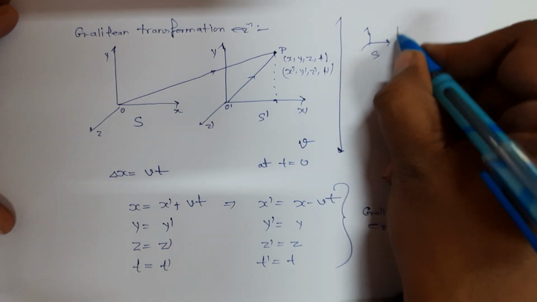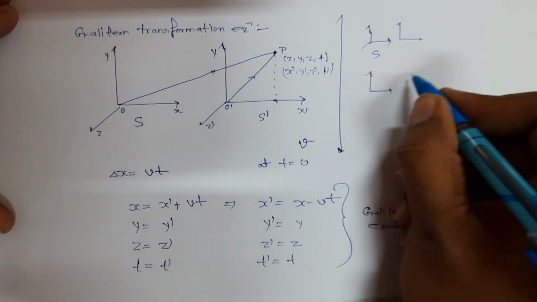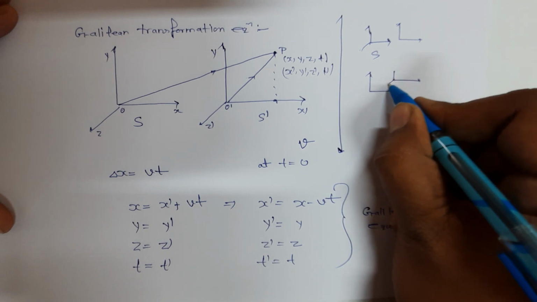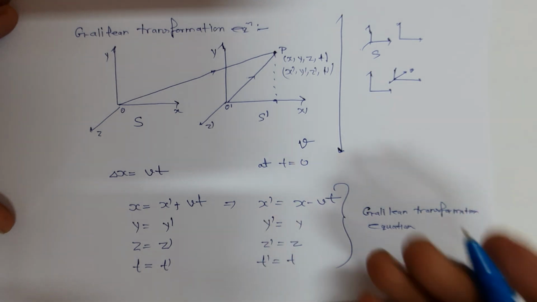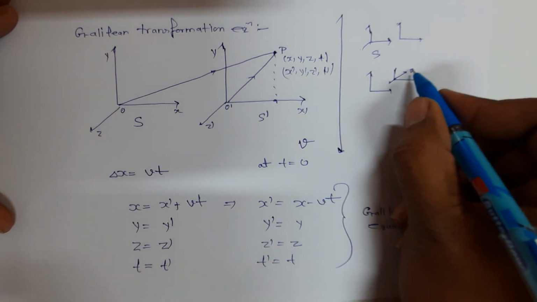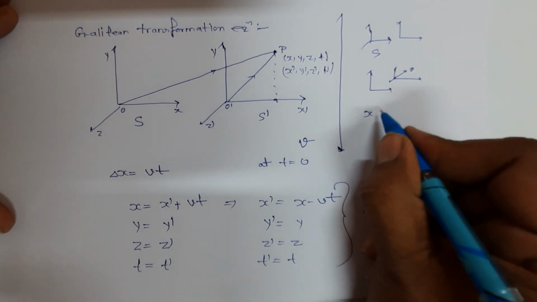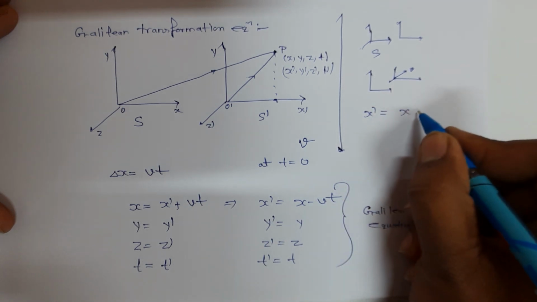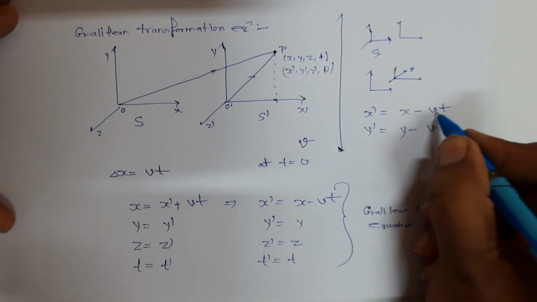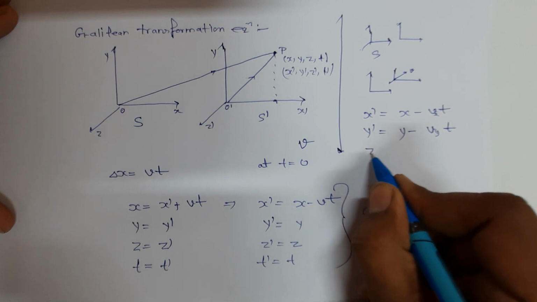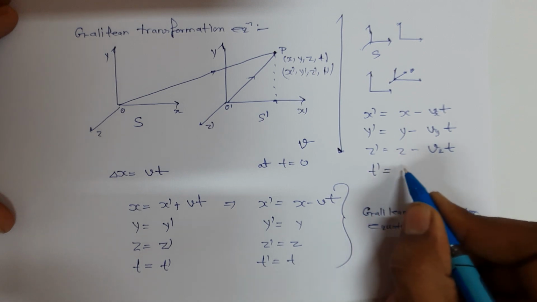Now let's assume that frames of reference S and S dash are not moving in the positive x direction, but in some arbitrary direction with velocity v. In this case, to write the transformation equation, you should take the resolved components along the x, y and z axes. So you can write the transformation equations as x dash is equal to x minus vx t, y dash is equal to y minus vy t, and z dash is equal to z minus vz t, and t dash is equal to t.